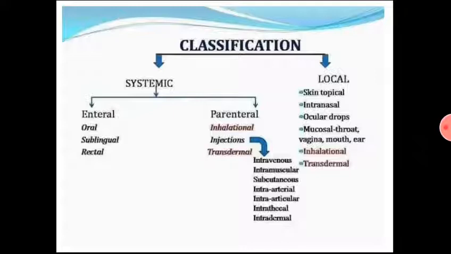Systemic effect means the drug is intended to reach the systemic blood circulation, and local effect means the drug is intended to produce the pharmacological response in a specific localized area or specific surface of the body. So, for systemic effect, we mostly use two routes, that is enteral and parenteral. In the enteral route, there are 4 methods, that is oral, sublingual, rectal, and buccal.